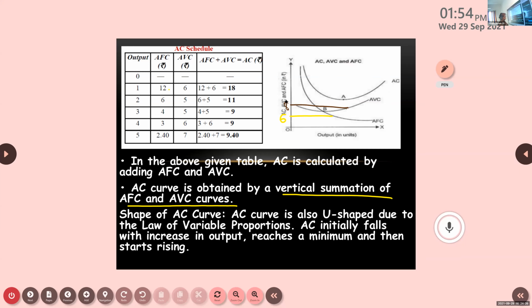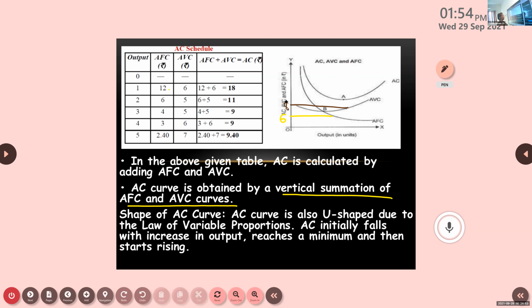What will be AC? AFC plus AVC. Say 8 is AVC, AFC is 6.